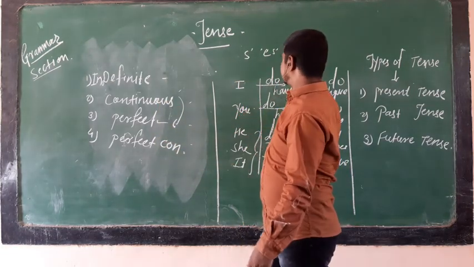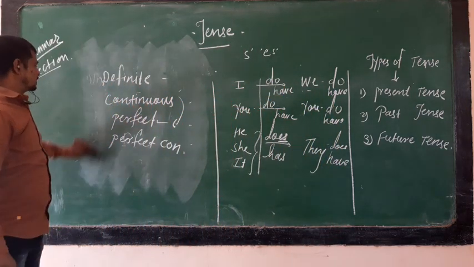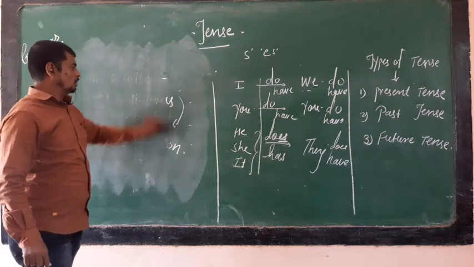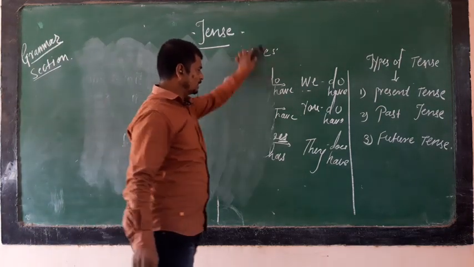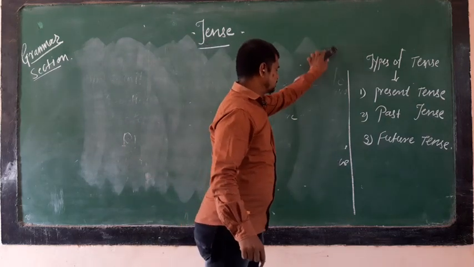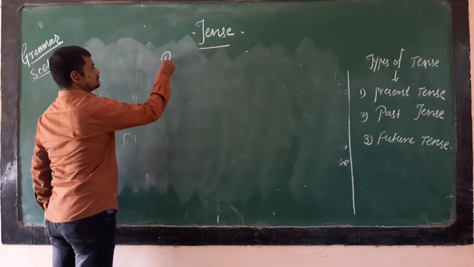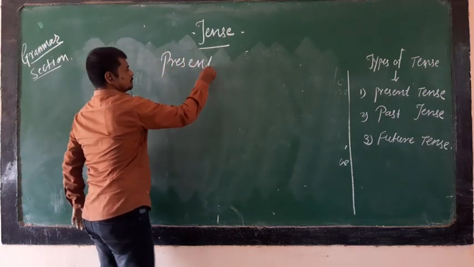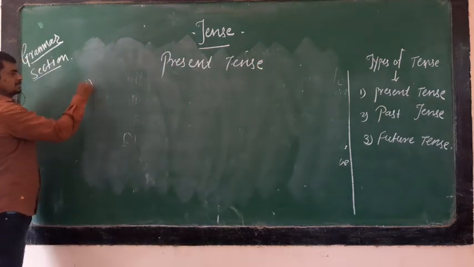Now let us turn to our first type of tense, that is present tense, and one by one we are going to study in detail the particular types of the tense. Let us begin with the first type, present tense, and first, simple present tense.